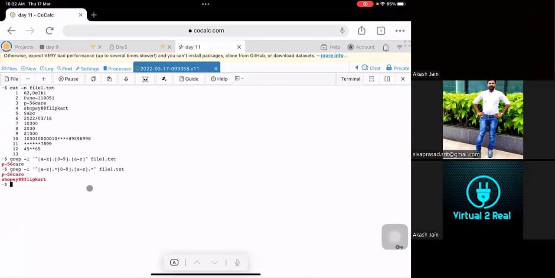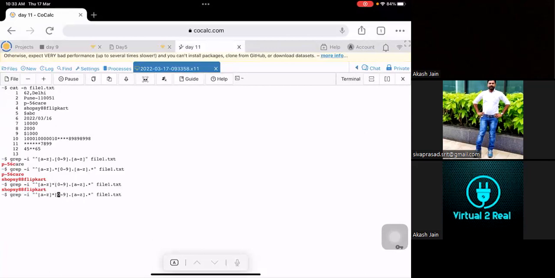Let's see. Now two things come up, right? One is P hyphen 56 and another one is Shopsy 88 Flipkart. But my requirement is to print only Shopsy 88. So let me remove this and try with this. Yes, this works. Why?